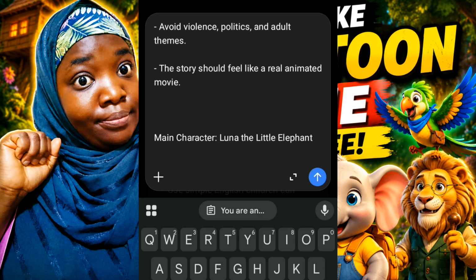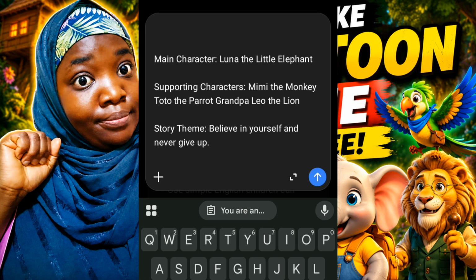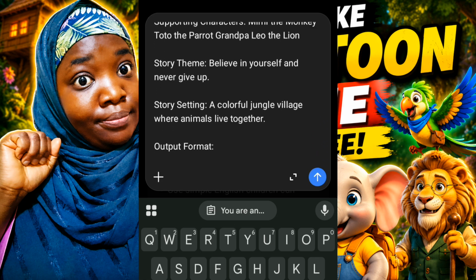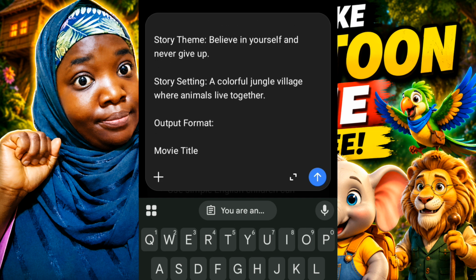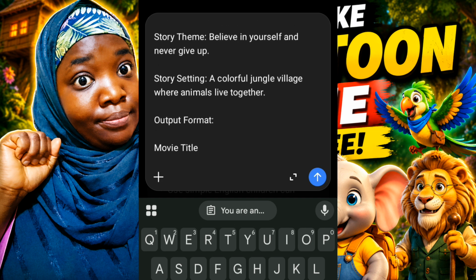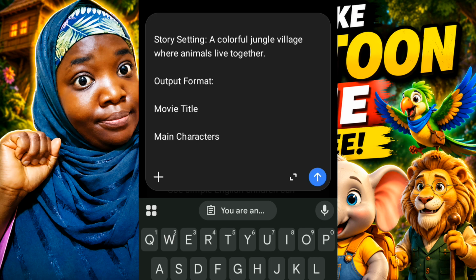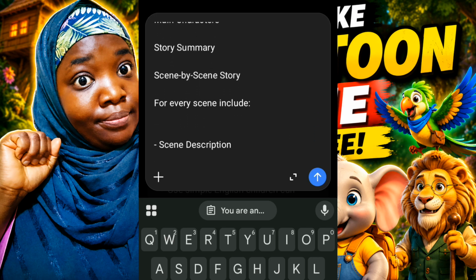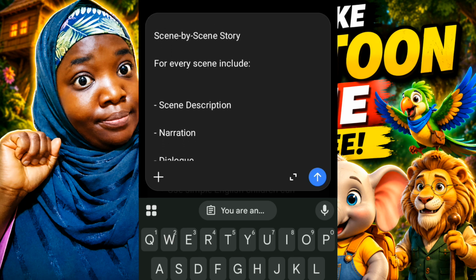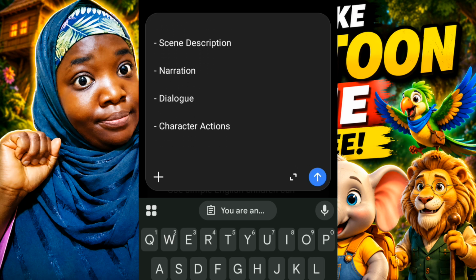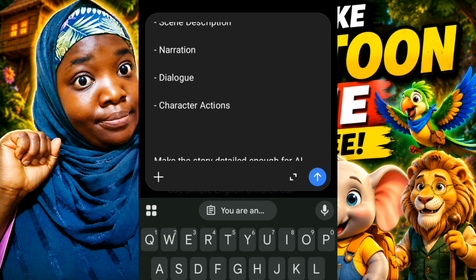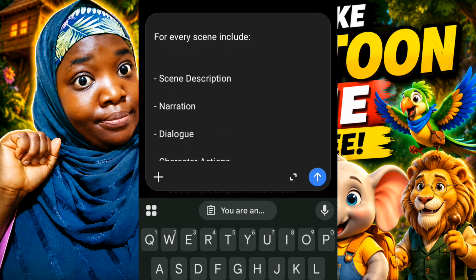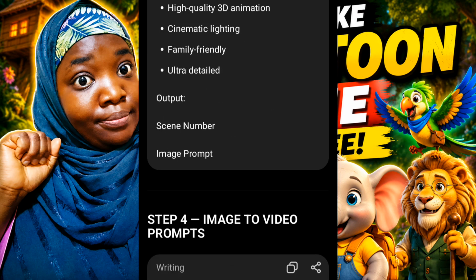In the same prompt, I'm going to give ChatGPT a breakdown of my story, starting with the main character, supporting character, story theme, story setting, and the output format. So ChatGPT will give me the story, starting with the movie title, the main characters, the story summary, scene by scene of the story. For every scene, ChatGPT will also include the scene description, narration, dialogue, and character action. I'm going to also ask ChatGPT to make the story detailed enough for AI animation production.